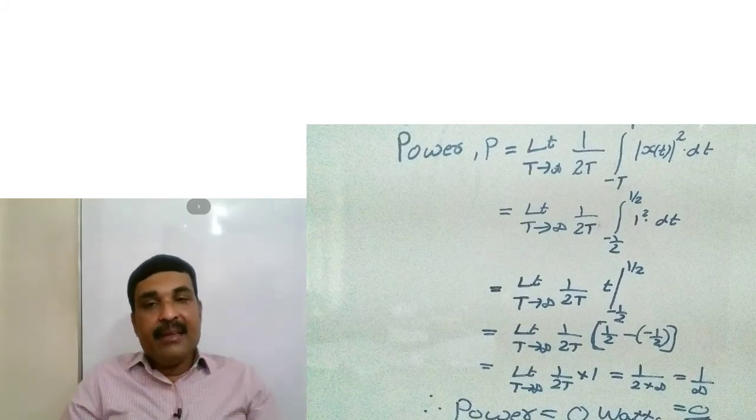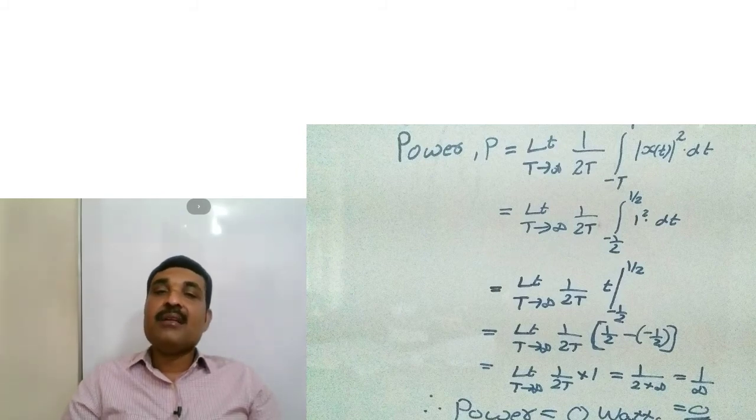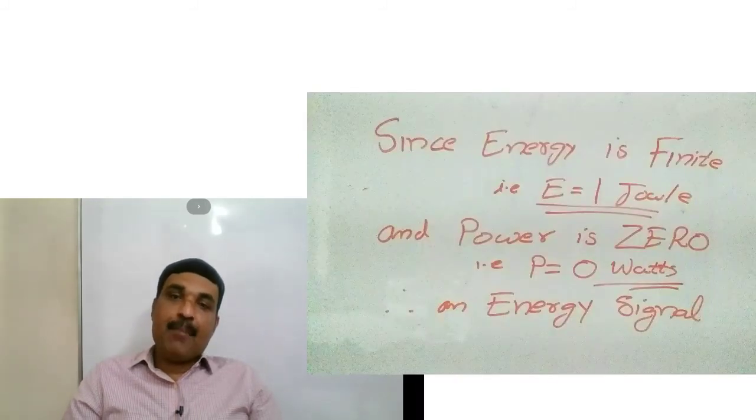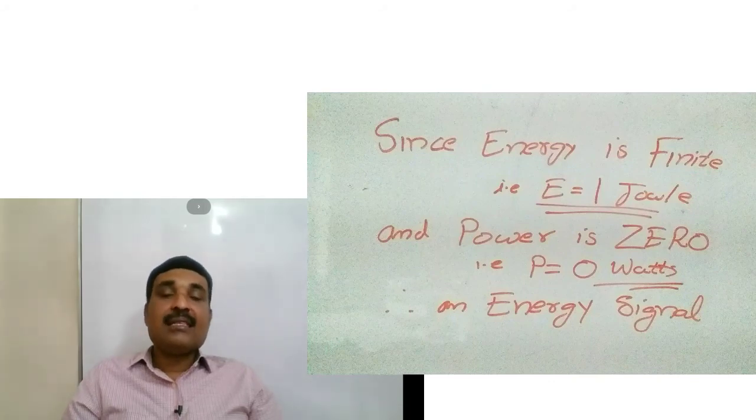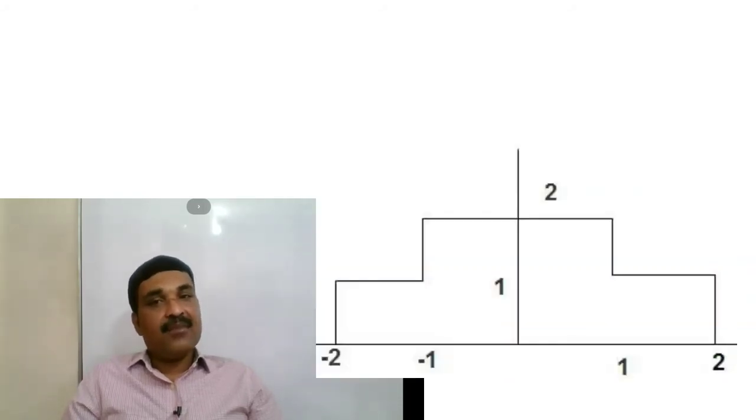So limit t tends to infinity 1 by 2t multiplied by 1, when applying the limit, is 1 divided by infinity, that is equal to 0. So energy is finite and power is equal to 0. So this is an energy signal.